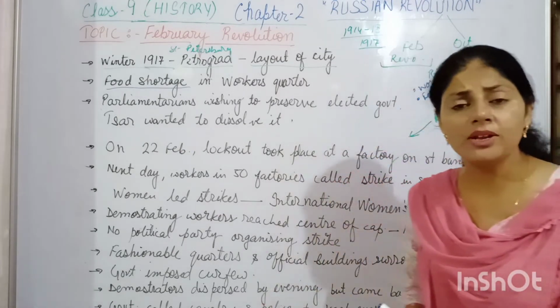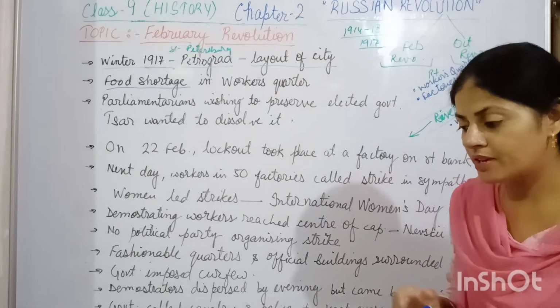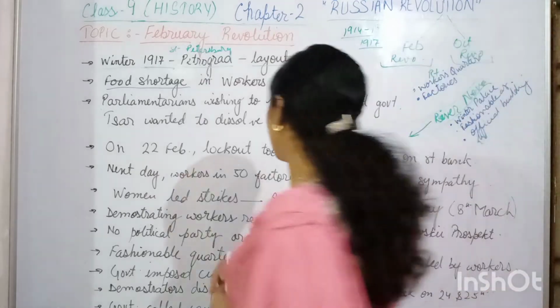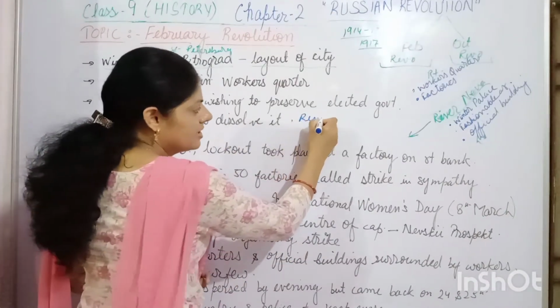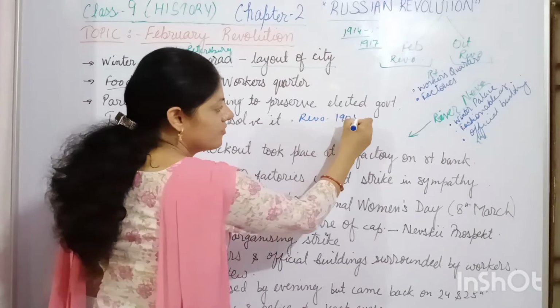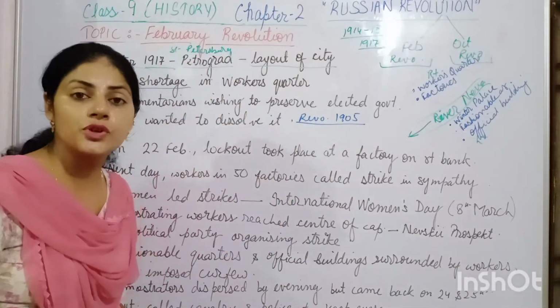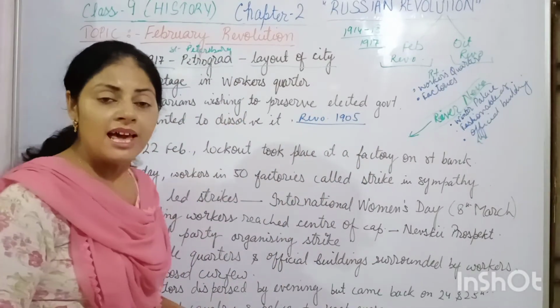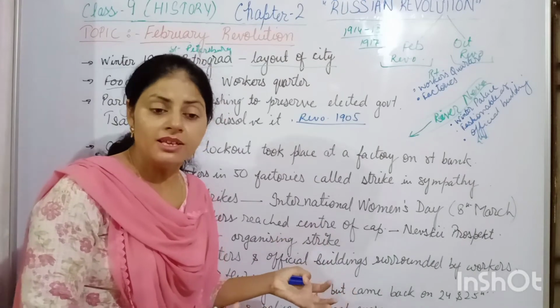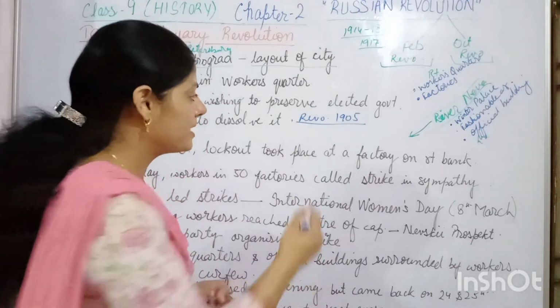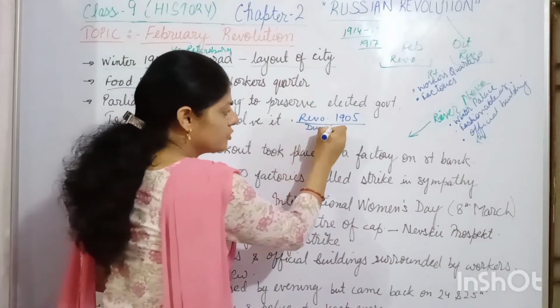The story of the Duma you also know. In the previous video I told you regarding the revolution of 1905, which led to the formation of the Duma, the Russian parliament. After this revolution, the Tsar had to make the Duma, which he didn't want to make.